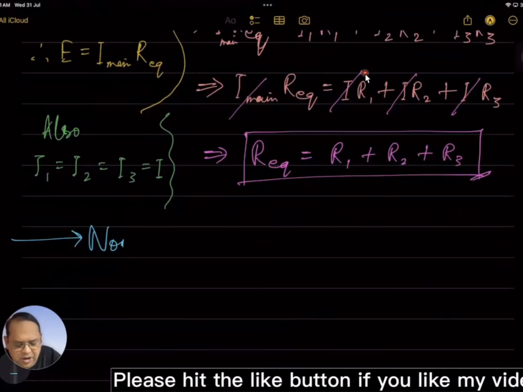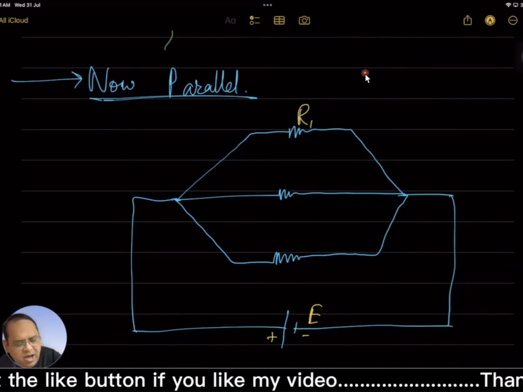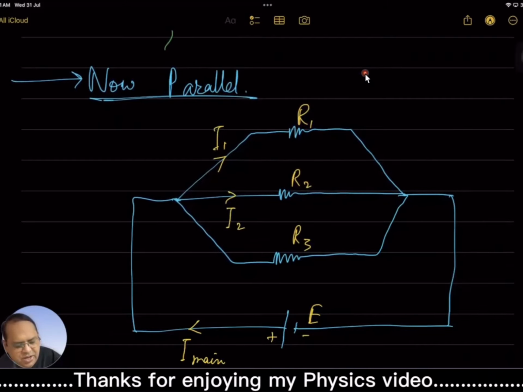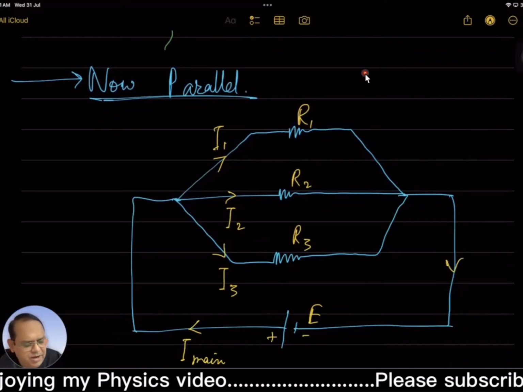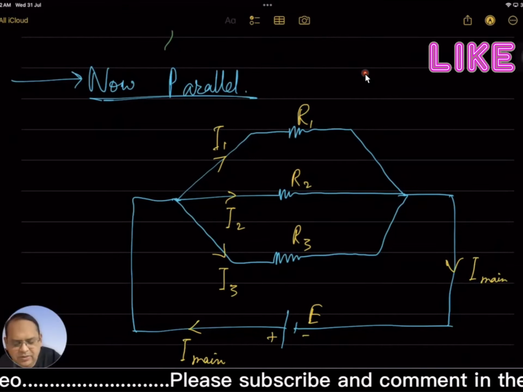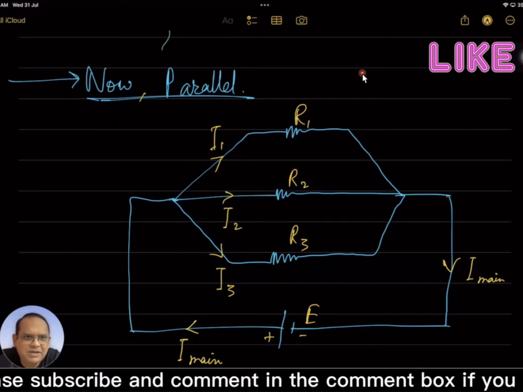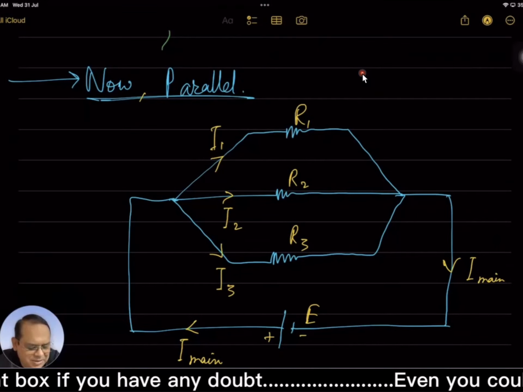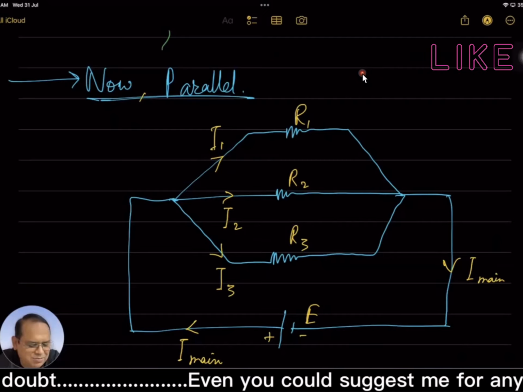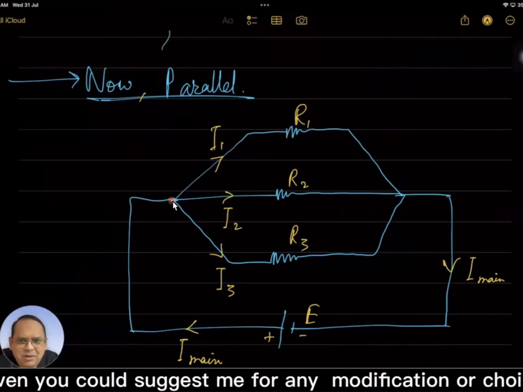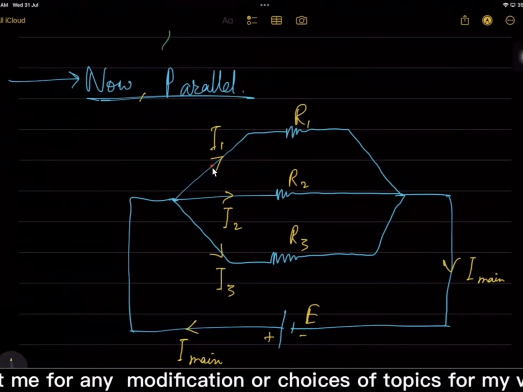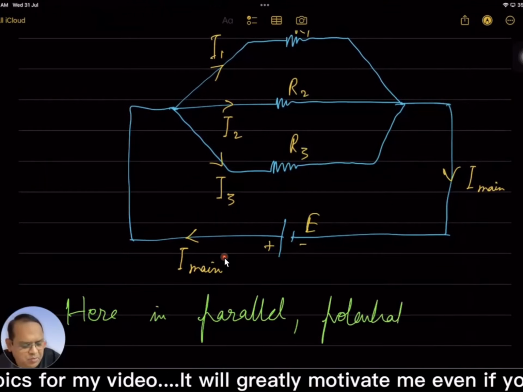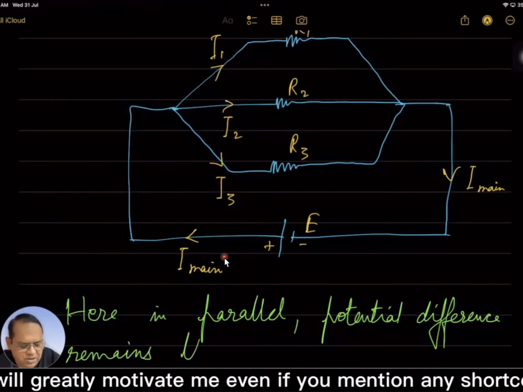Now parallel, now EMF positive, negative, R1, R2, R3, I main, this is I1, this is I2, this is I3. Then finally it is again I main. We must have had in capacitance also that in parallel potential difference remains same. But here current would be splitting. This main current will be splitting into I1, I2 and I3. Here in parallel potential difference remains the same.